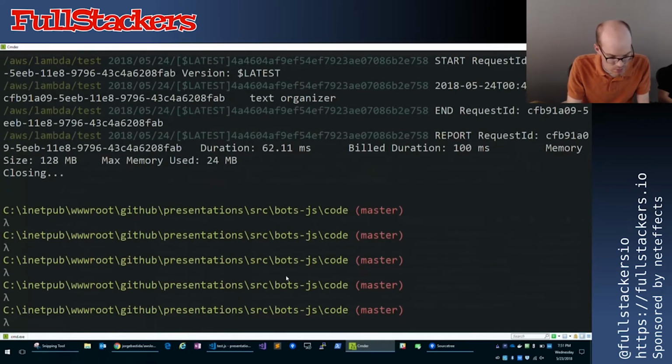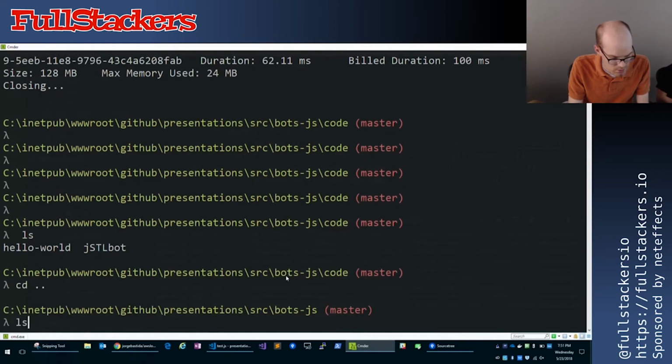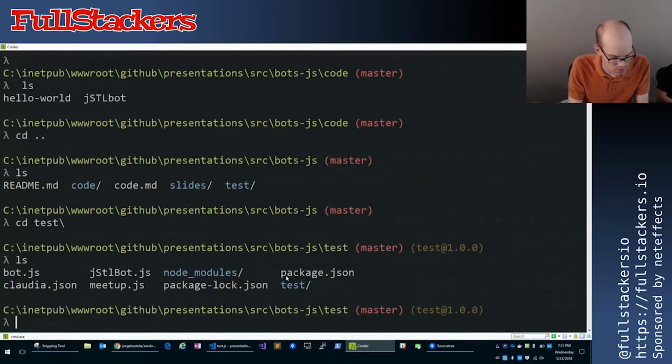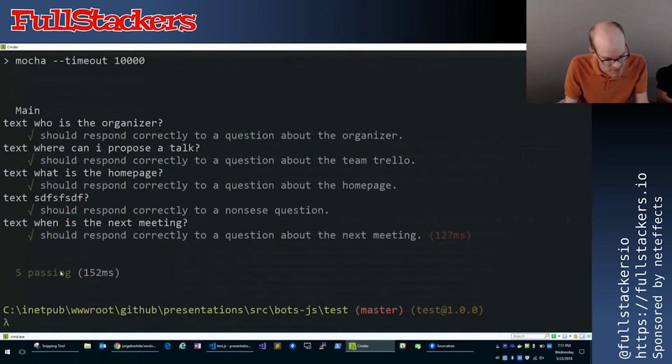So let's do, am I in the right place? npm test. And we see we've now got 5 passing tests, and it took 127 milliseconds, which is red, but we know that's asynchronous, so we know we're all good there.